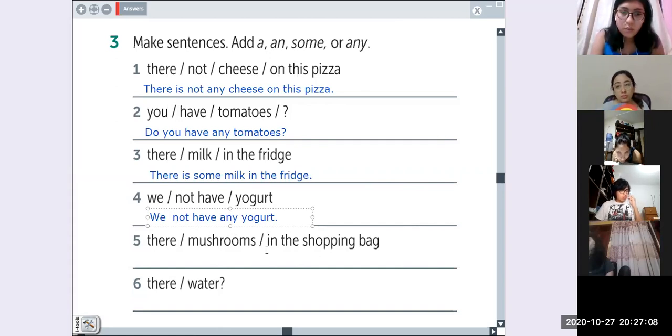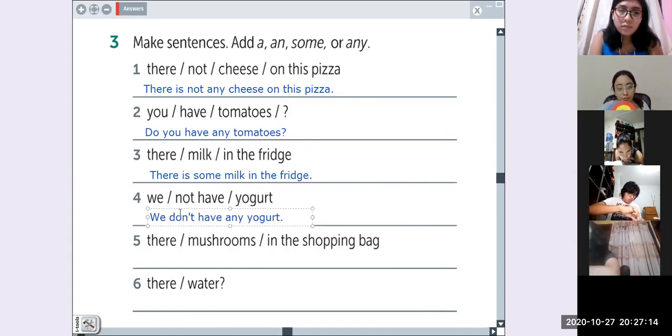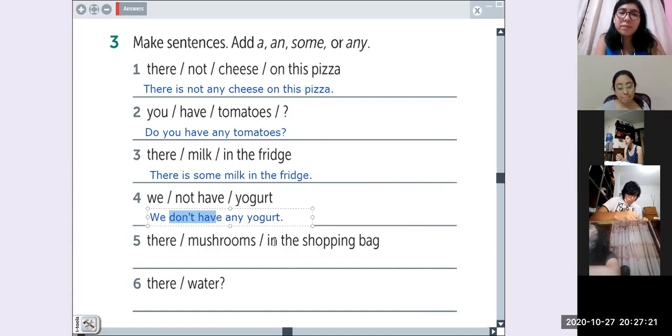En el presente simple. We don't. Negativa. Have. Very good. We don't have. We don't have any yogurt. Very good. We use any because our sentence is negative. Very good. Okay. The next one, please. Number 5.